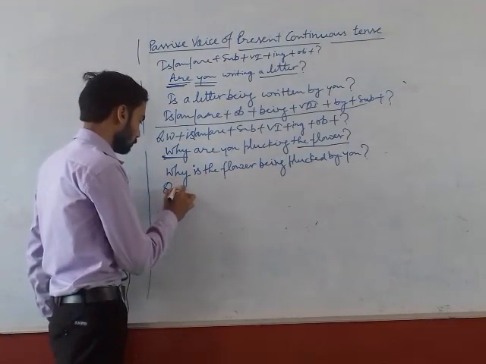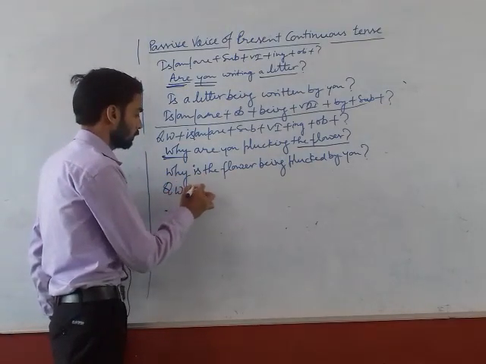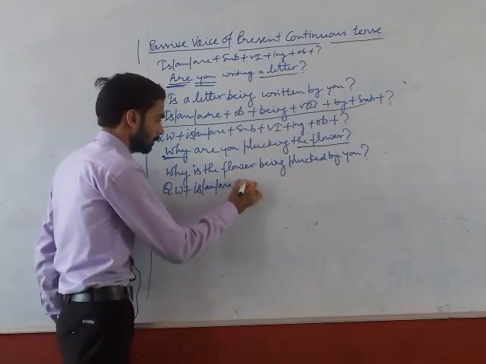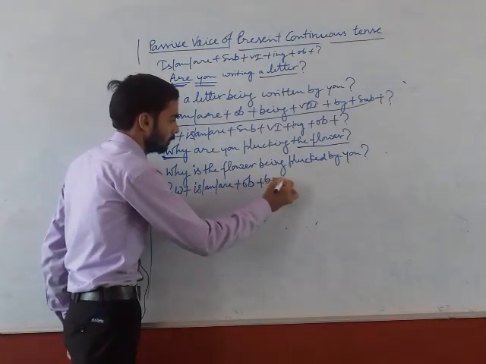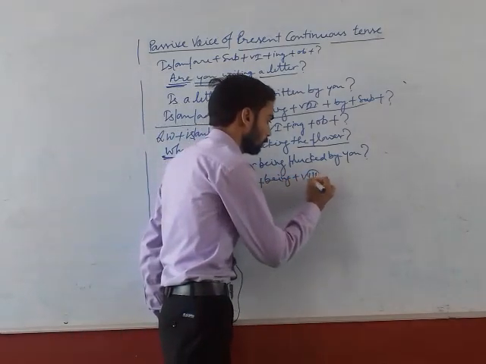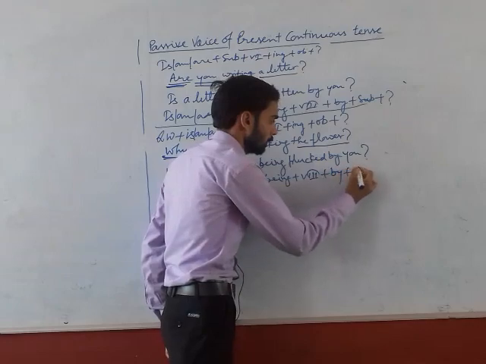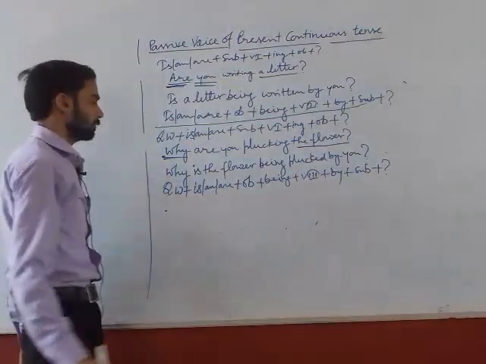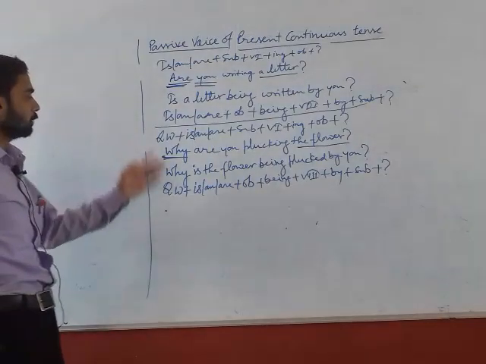Question word plus is, am, are plus object plus being plus third form of the verb plus by plus subject plus question mark. In this way, we can change active voice into passive voice.